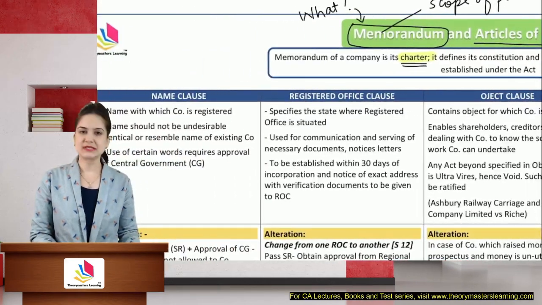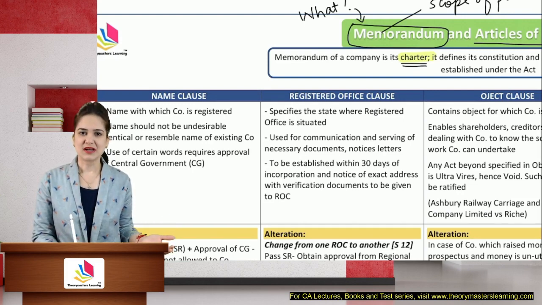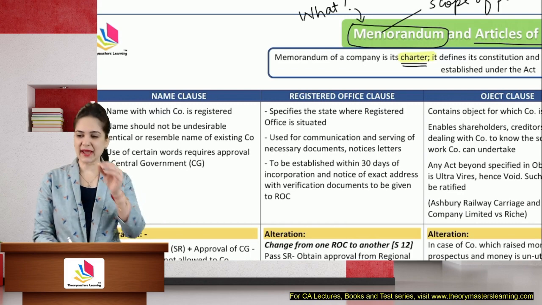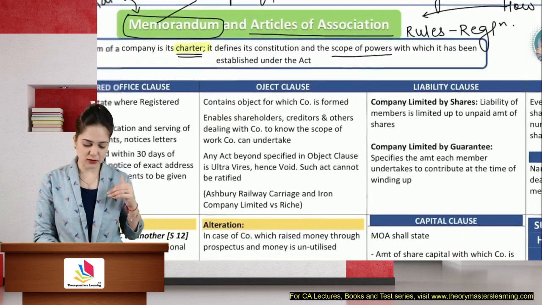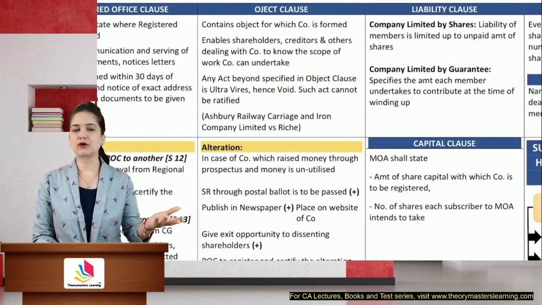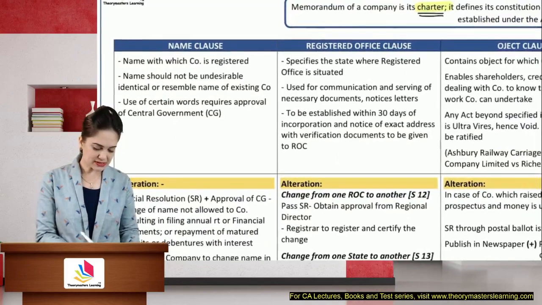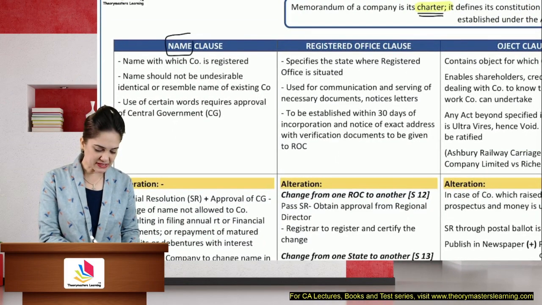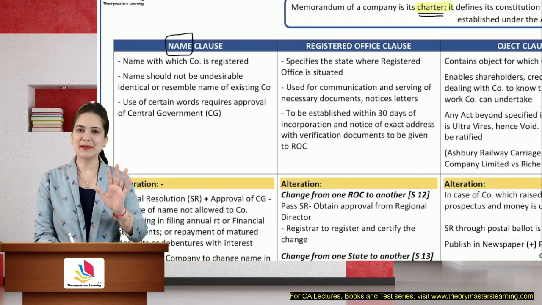There are different clauses in the memorandum. Now, what kind of question can be asked on this? They will not, I think, ask you a question where you have to describe all the clauses. But yes, they can ask you a question on any of these clauses, like what is the name clause, what is the procedure for alteration, what is the object clause, what is the procedure for the alteration of the object clause. So what is the name clause?